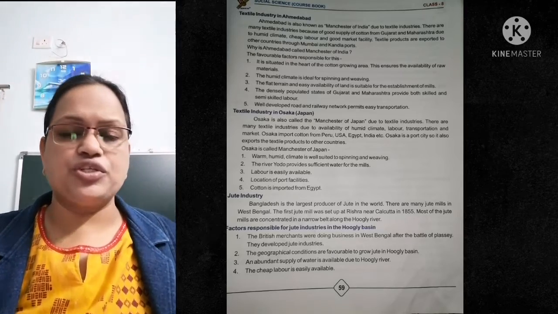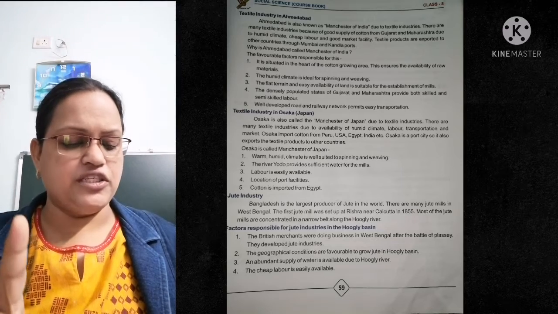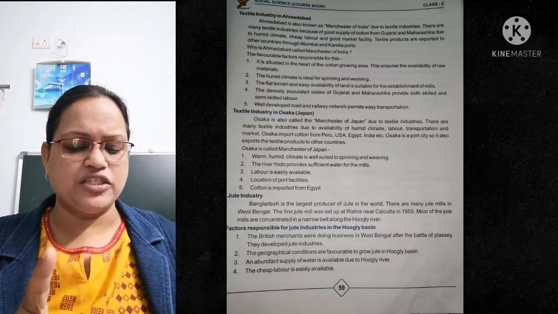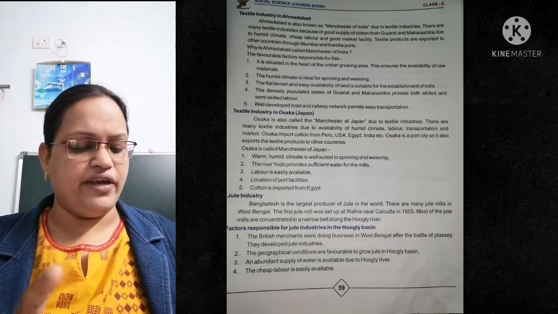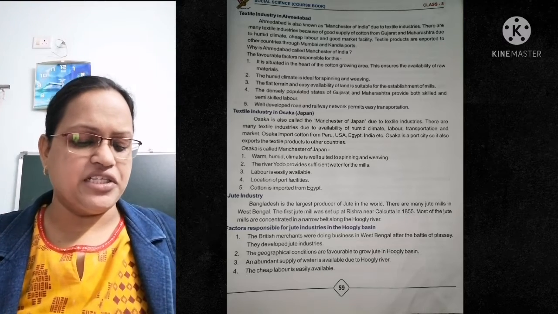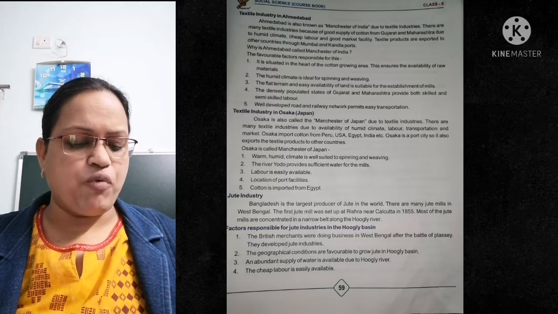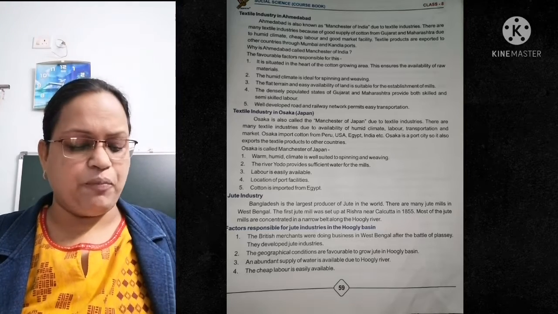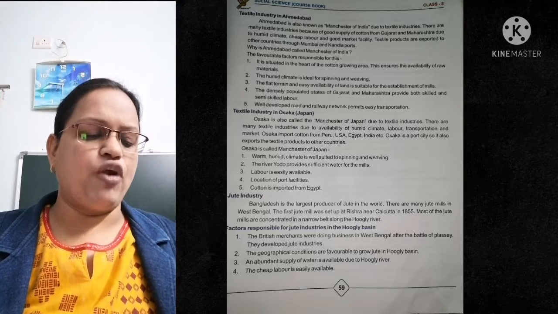Osaka is called the Manchester of Japan because, first reason, the warm humid climate is well suited to spinning and weaving. The river Yodo provides sufficient water for the mills. Labor is easily available. Location of port facility. Cotton is imported from Egypt.